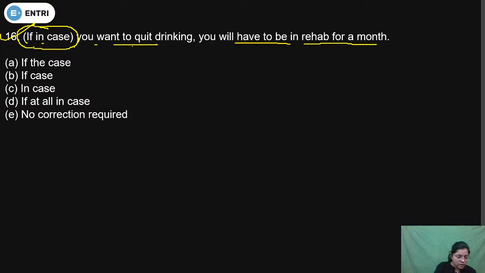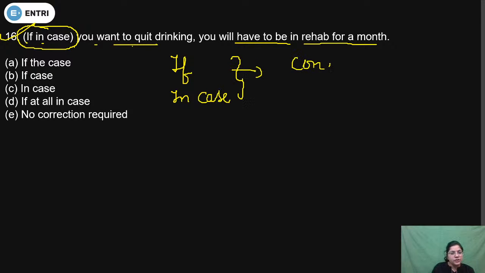Yes, comment fast students. You know students, if and in case, both are conditional words.